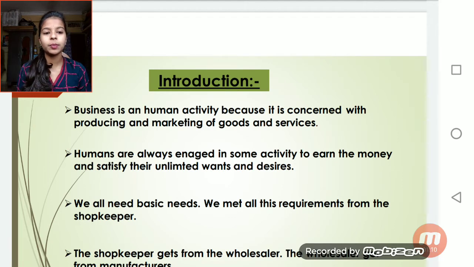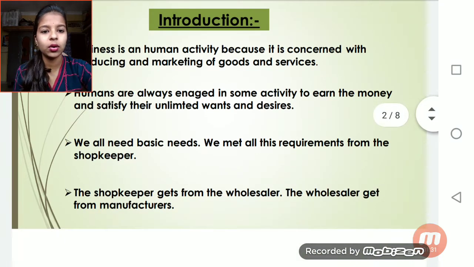The shopkeeper buys from the wholesaler and the wholesaler buys from the manufacturer. That is called business. Anything around the world, you can see many businesses. The ultimate purpose of doing business is to earn money and to satisfy their unlimited wants or desires.